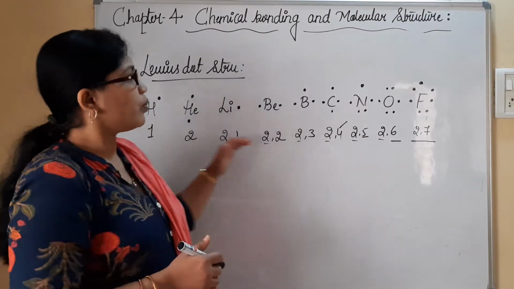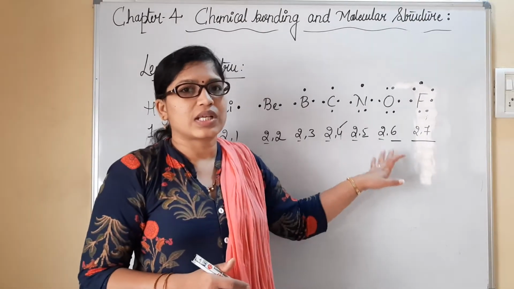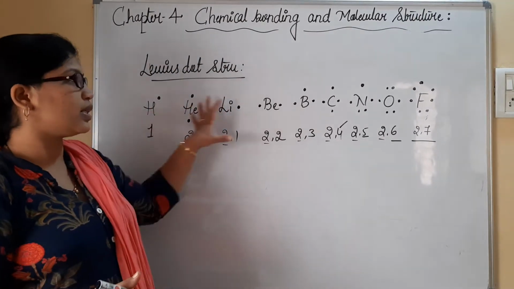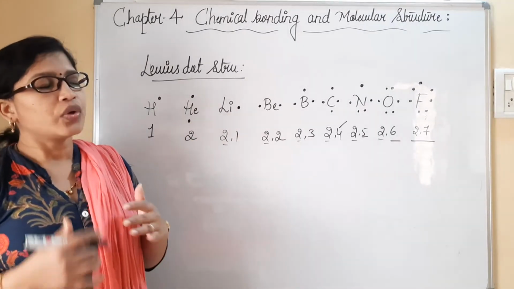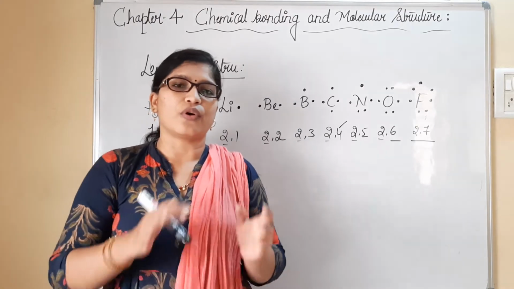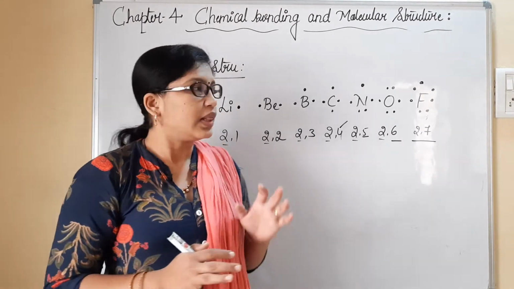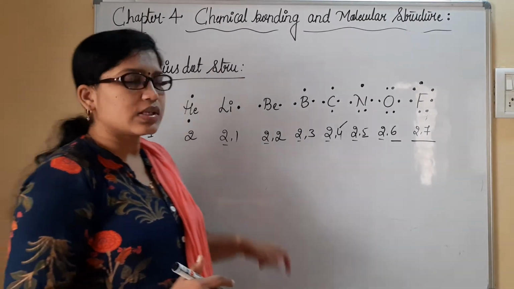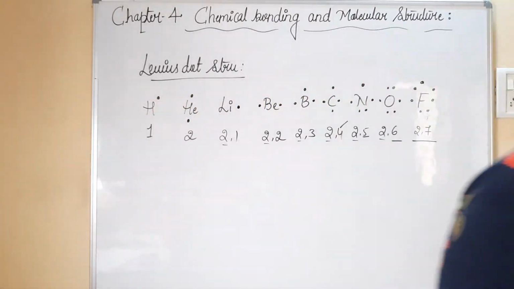So these are the Lewis dot structures for certain elements. Here I have considered single atoms. With the help of this, we will be able to write Lewis dot structures for molecules also. Let us understand all those things one by one. Please do copy this. We'll move to the next.